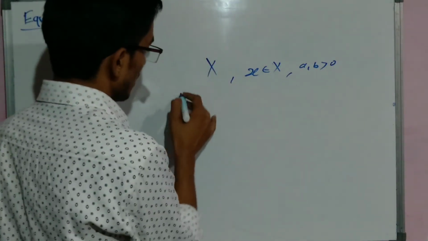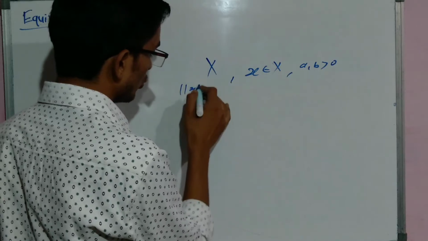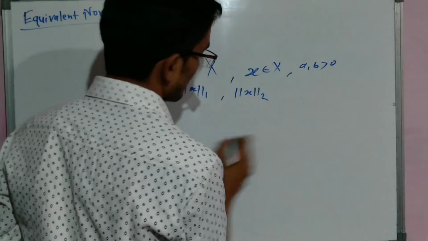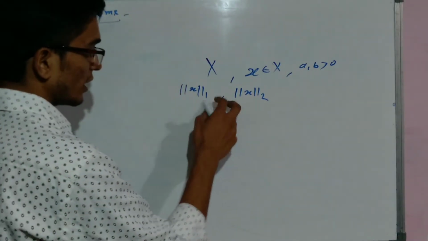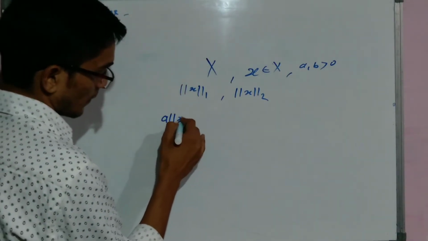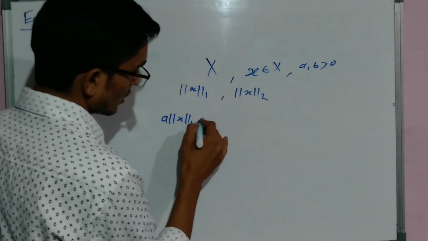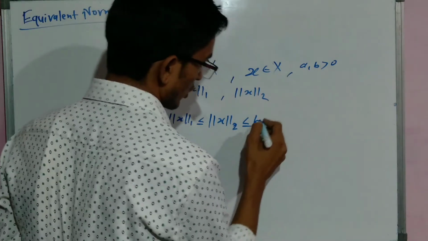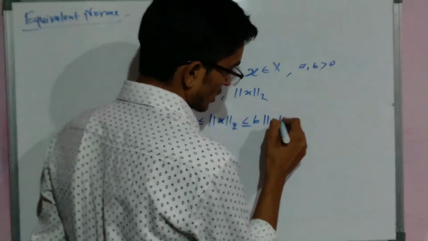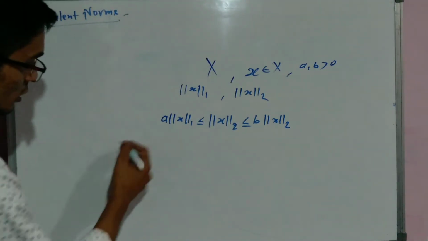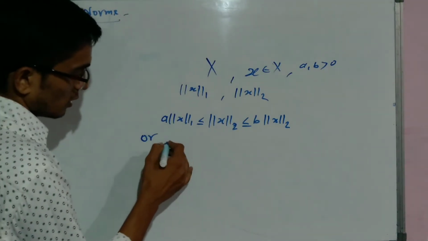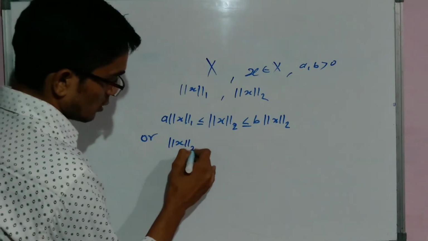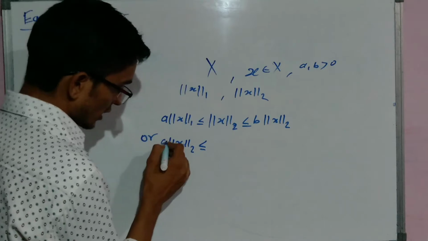Now if there are two norms on X, then both are said to be equivalent if a norm 1 of x is less than or equal to norm 2 of x, or norm of x2.